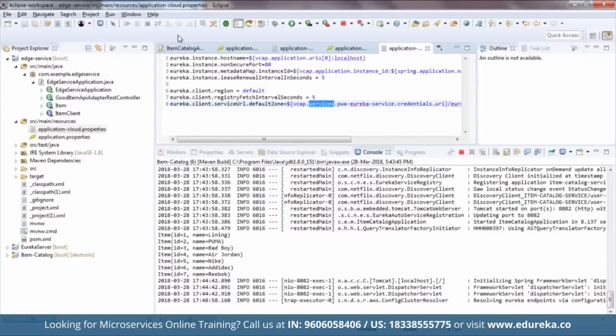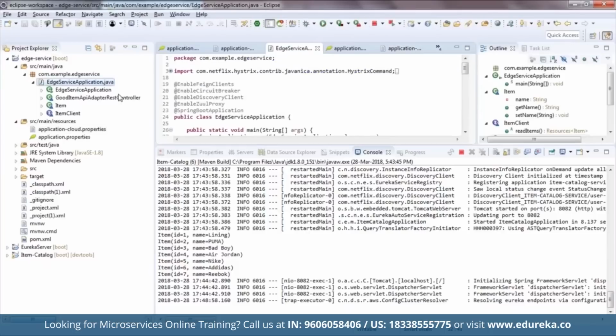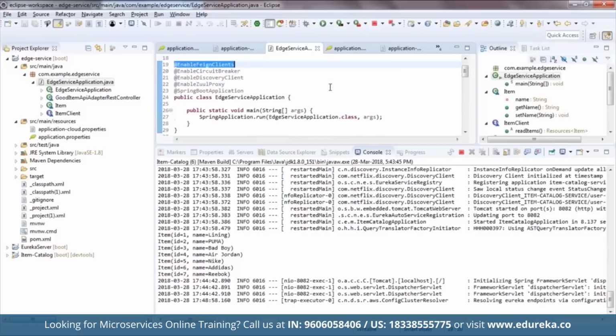All right. Now let me just open the EdgeServiceApplication.java file so that I can find it here. Right. Now, in order to enable Feign, Hystrix, and registration with the Eureka server, add the appropriate annotations. So what are the proper annotations? We have EnableFeignClients. We have EnableCircuitBreaker, we have EnableDiscoveryClient, EnableZuulProxy, and SpringBootApplication, obviously, right? So these are the annotations that we are going to use.